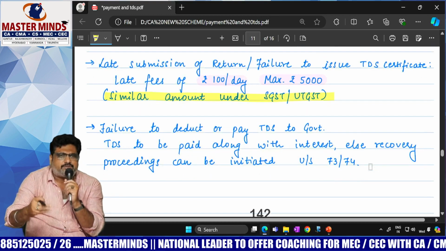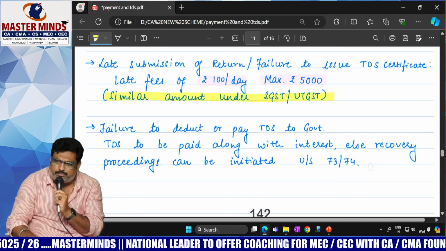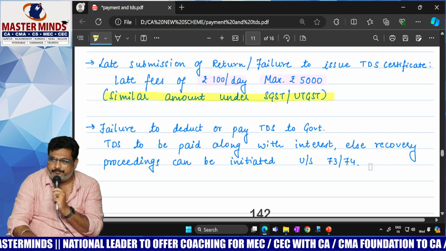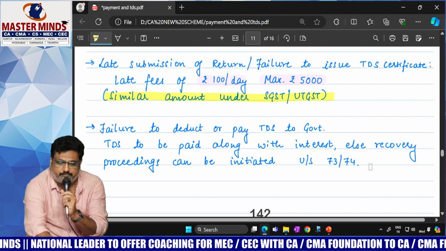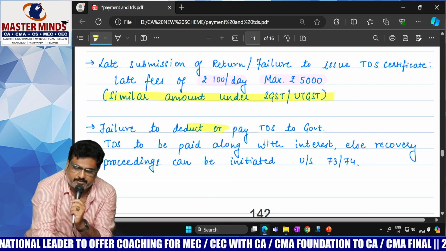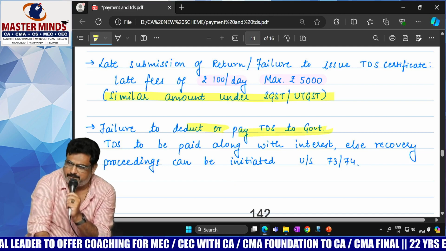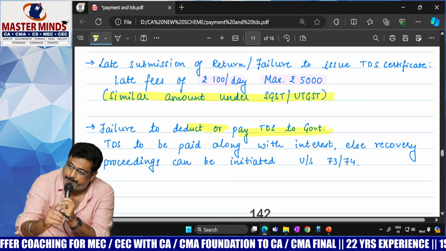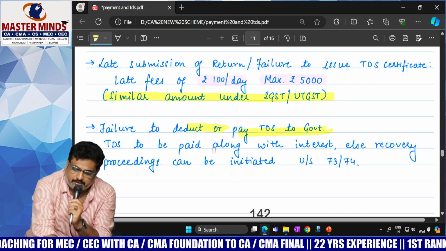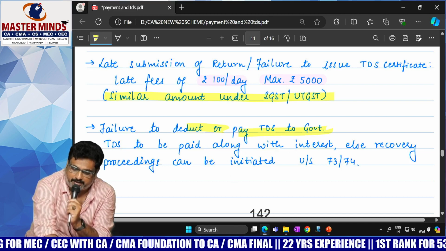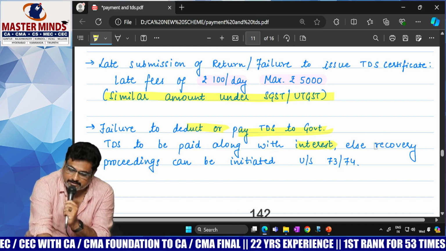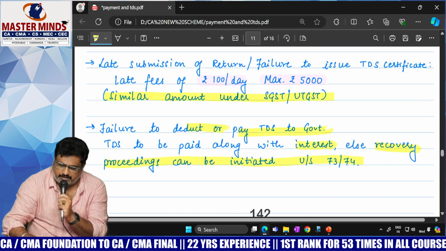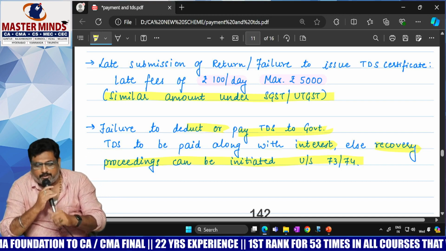Sir, if TDS is required to be deducted, but he did not deduct the TDS, in that case, are there any consequences? Yes, failure to deduct the TDS or pay the TDS to the government. If there is any such failure, this TDS is needed to be paid along with interest. Otherwise, recovery proceedings can be initiated under 73 or 74. What is this recovery proceedings?